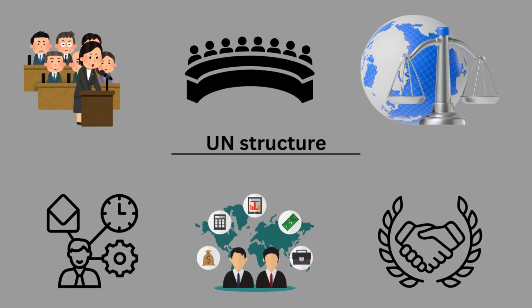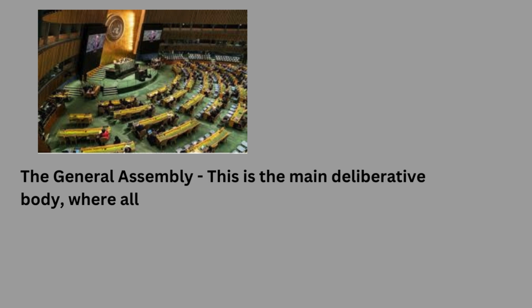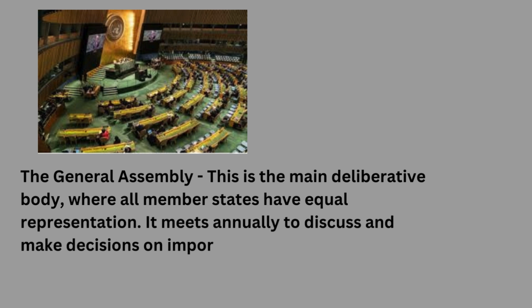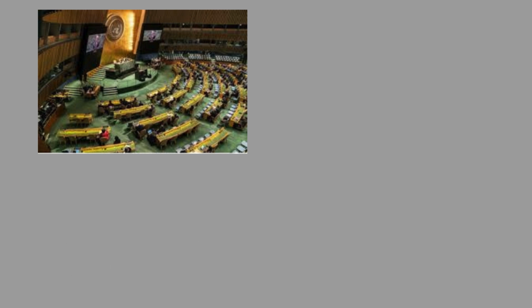The UN structure is designed to manage its wide range of responsibilities effectively. It has 6 principal organs. The General Assembly. This is the main deliberative body where all member states have equal representation. It meets annually to discuss and make decisions on important issues like international peace, security, and development.